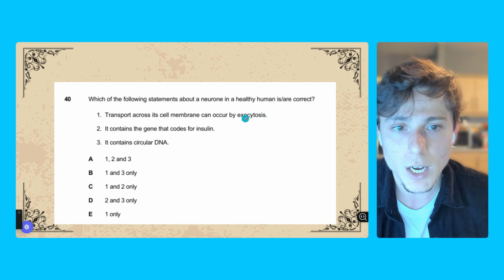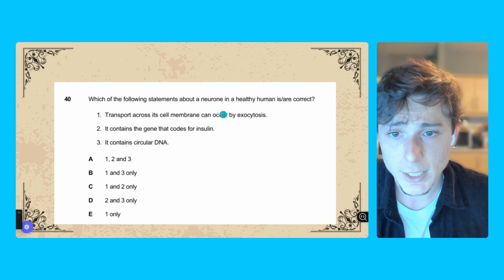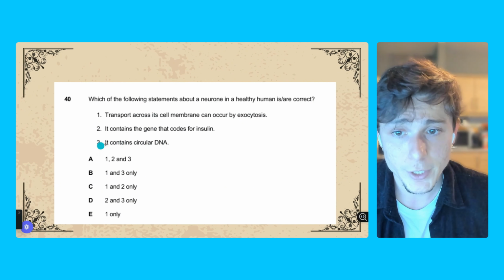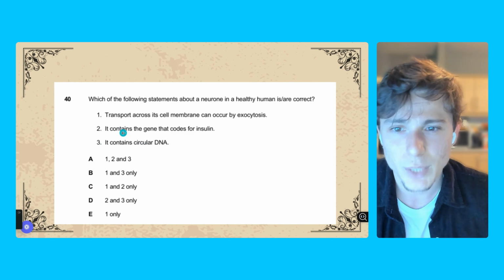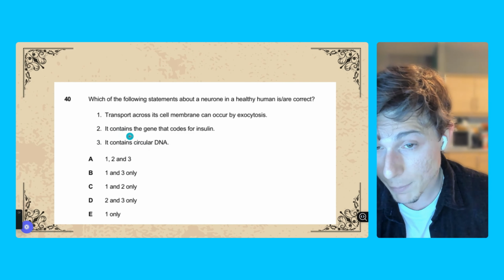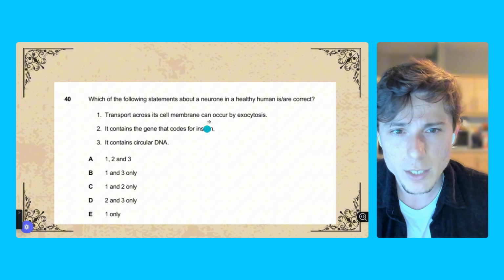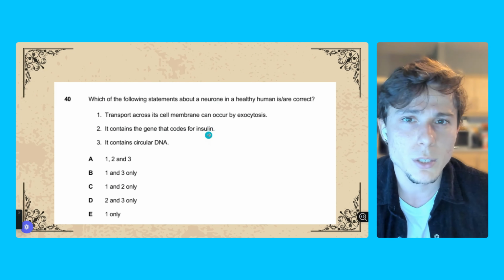Yeah, we know that this is a feature from the neurons. They do this very often. So the first one is completely correct. It contains circular DNA. The third, this is the topic of the video, so you might know, yeah, this is correct. But what about the second one? This is also very tricky if you think about it, because what does insulin have to do with a neuron? Usually insulin is associated to the pancreas, right?